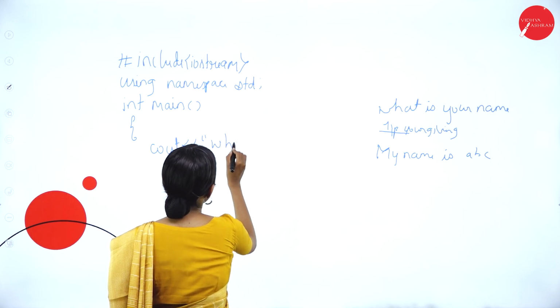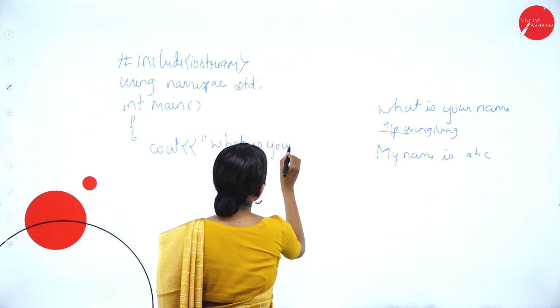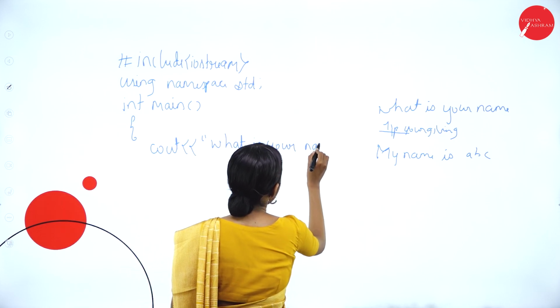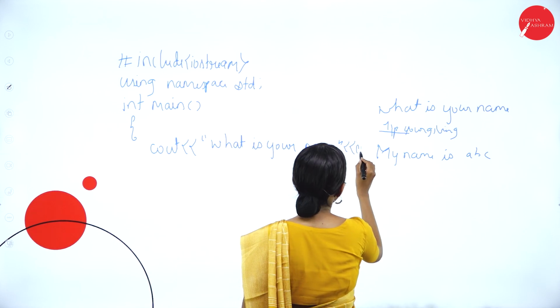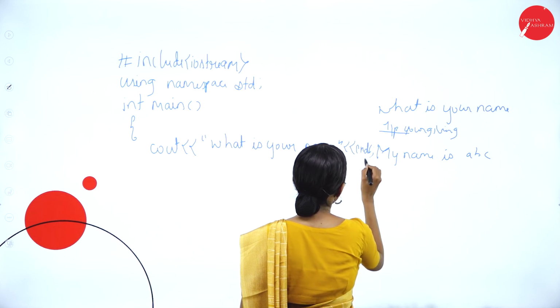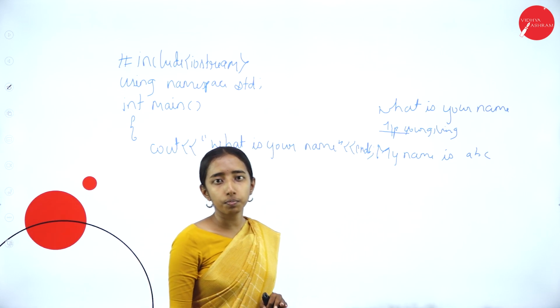What is your name? And endl. So I have given the output.